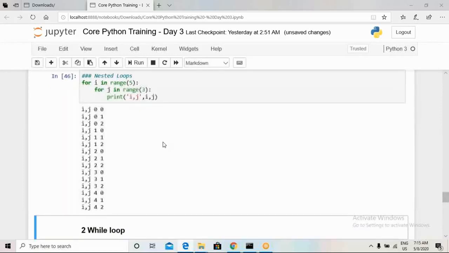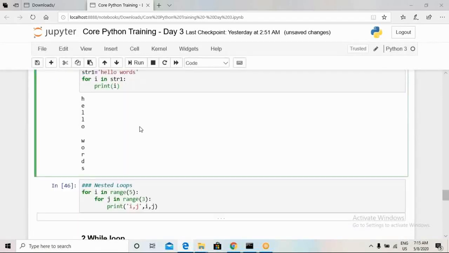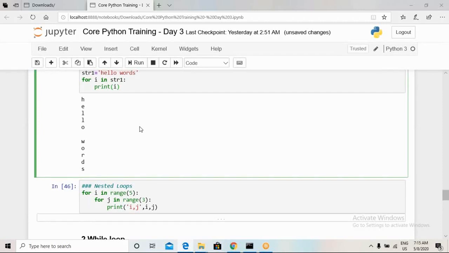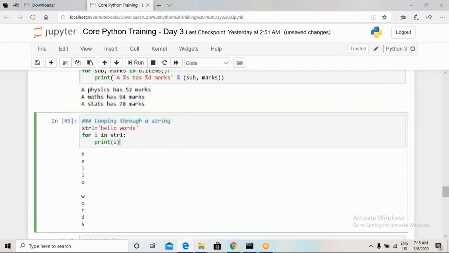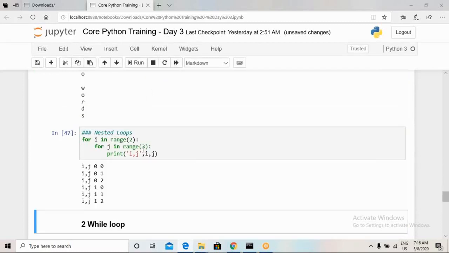To read it in a better way, I will do this as 2 cross 3. So here we can see that there are 6 iterations in total. 2 into 3. So this is how we can use a nested loop. I told you previously what the use of nested loops is: in deep learning architectures, you will understand this concept in depth.